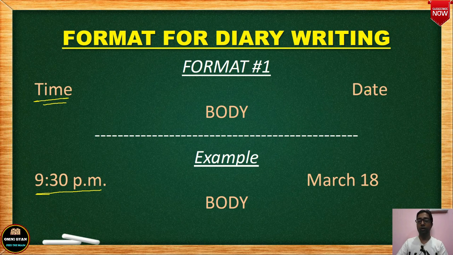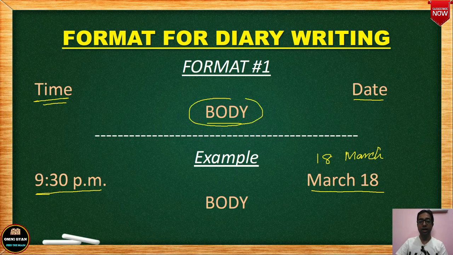Then on the right hand side of your copy, you write down the date. The date can be in this format or like that also. No need to write th. It can be like that also. Got it?